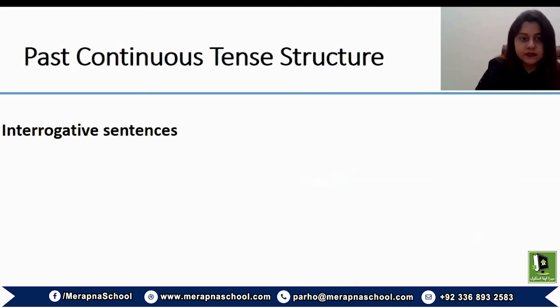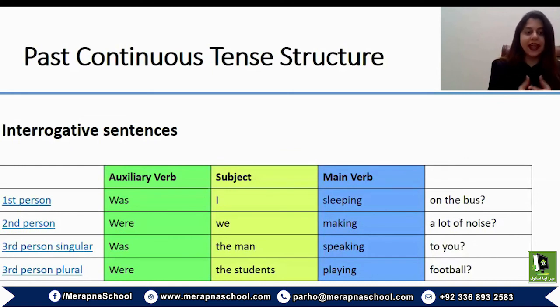And for interrogative sentences, whenever we are forming a question, you must know that the auxiliary verb, the question word, comes at the beginning of a sentence. So was I sleeping on the bus, or were we making a lot of noise? Was the man speaking to you, or were the students playing football?